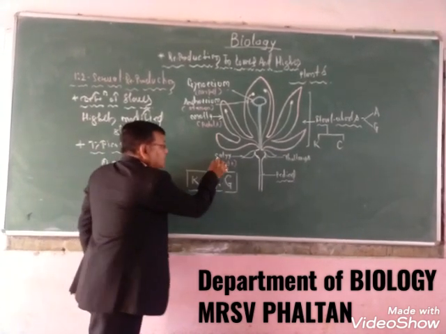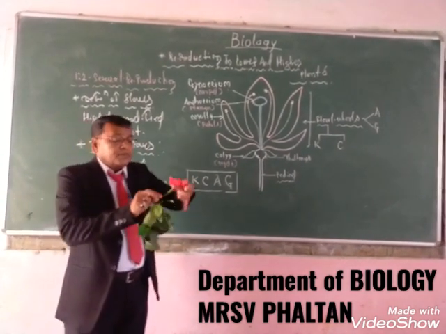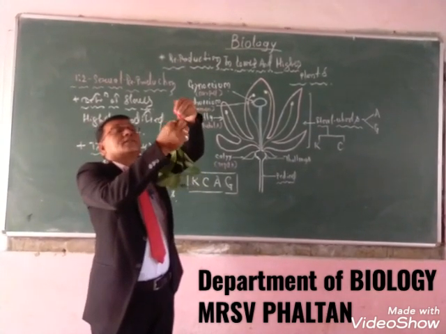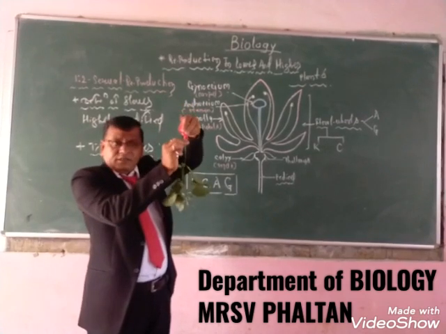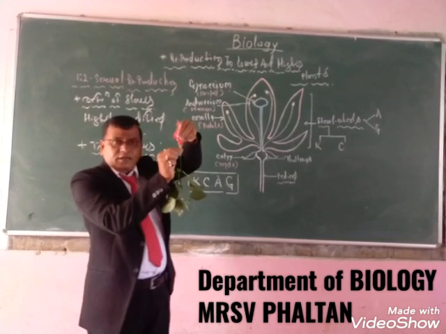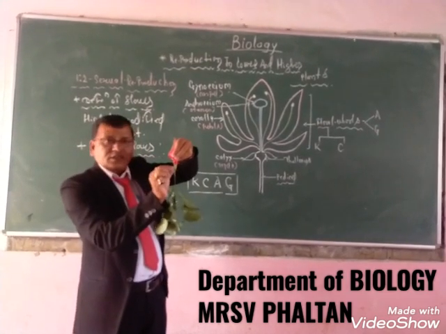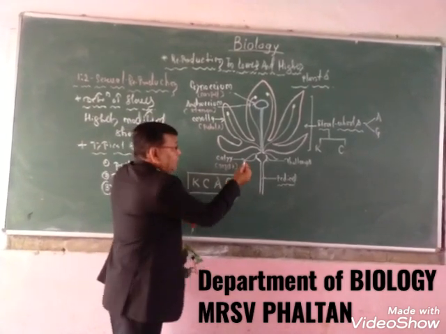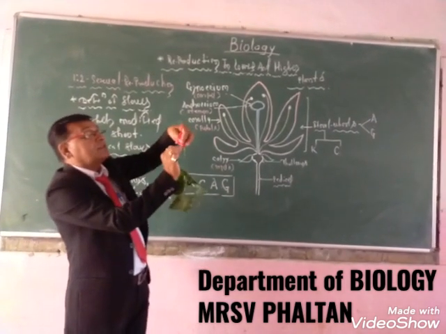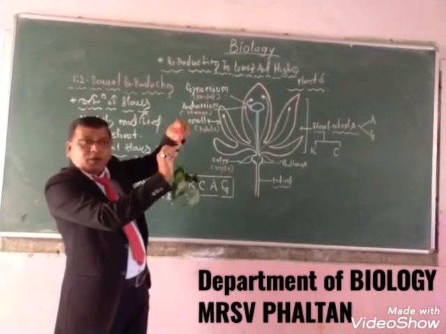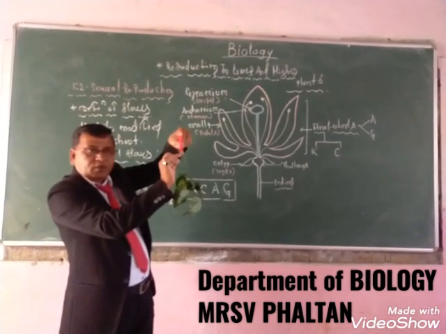Then what is the calyx? The calyx is the first, outermost covering of the flower. It is green in color, and it consists of a number of sepals. These are the sepals, the individual parts of the calyx.